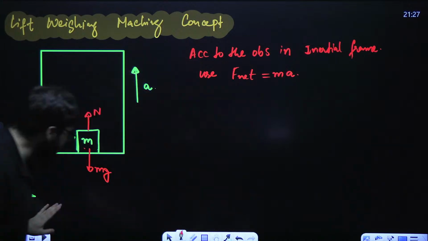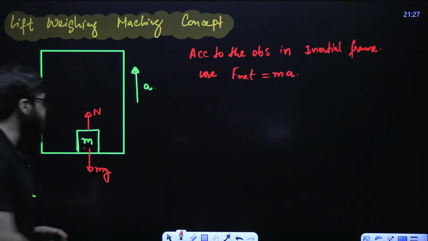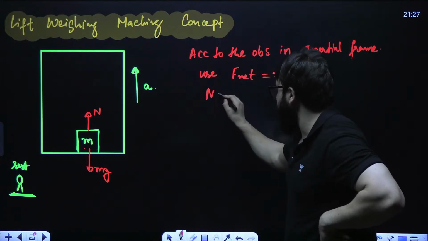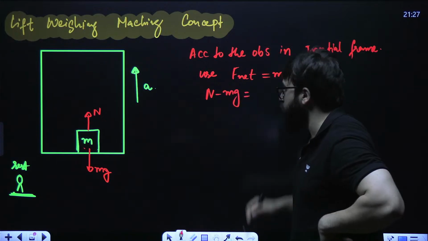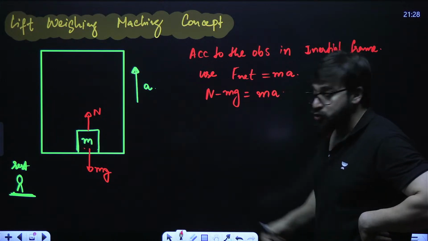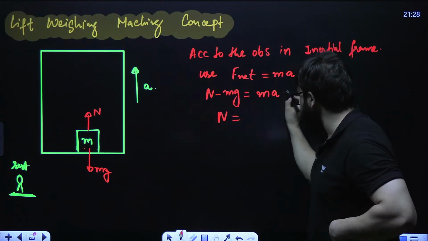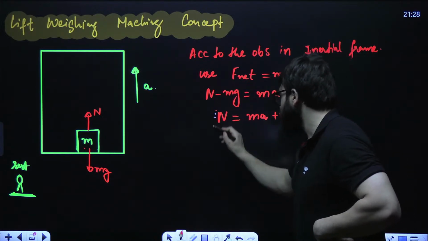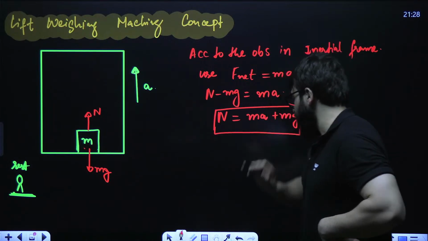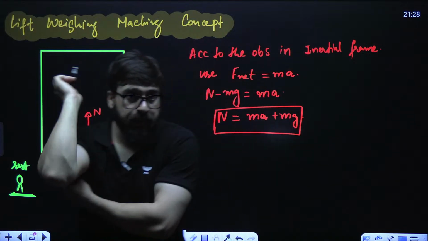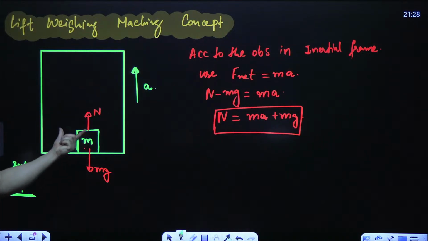I will tell you what the value of N is. What is the net force? Upward force minus downward force. That is N minus mg is equal to mass into acceleration, that is m into a. So N will come out to be ma plus mg. This is the value of the normal force of this block, ma plus mg.